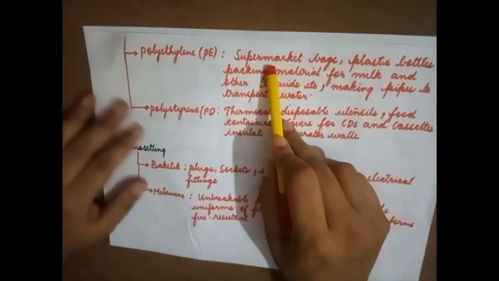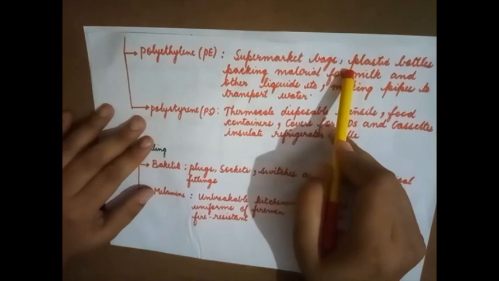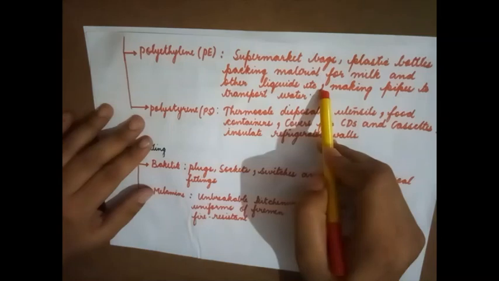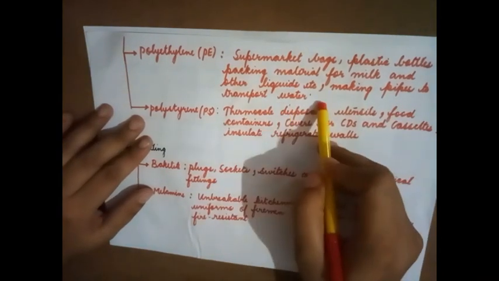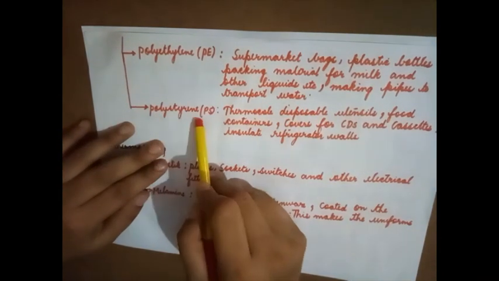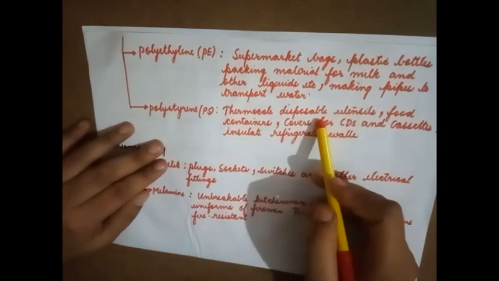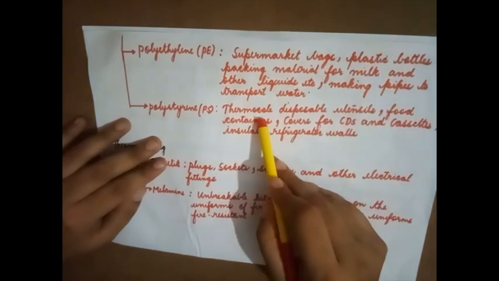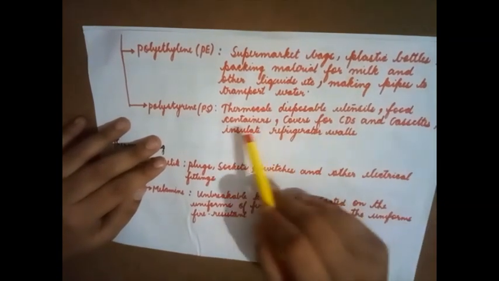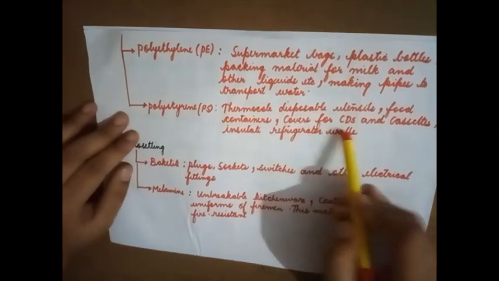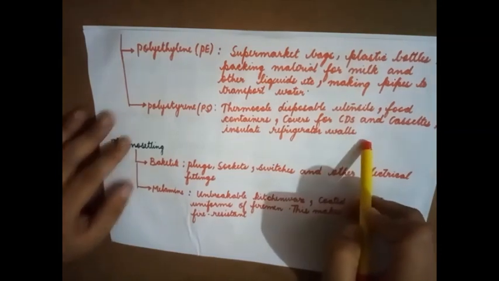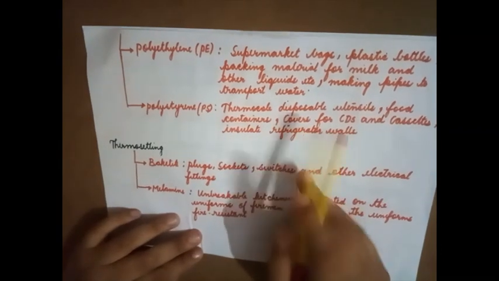Polyethylene, it is used in the manufacture of supermarket bags, plastic bottles, packaging material for milk and other liquids, for making pipes to transport water. Polystyrene, it is used in thermocol disposable utensils. You get disposable plates, and that is made up of polystyrene, food containers, covers for CDs and cassettes, to insulate refrigerator walls. These are the uses of your thermoplastics.